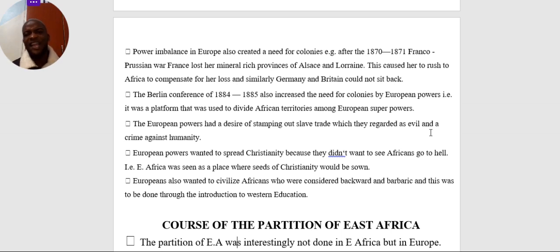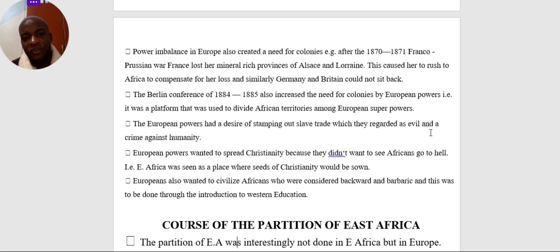So after years and years, Bismarck was so strategic and diplomatic that he used the logic of calling France to help him in the 1866 Austro-Prussian War. And he promised her the southern parts of Germany. But yet Bismarck was using this as a technique of restoring the former territories that belonged to their country. So France, after losing Alsace and Lorraine, had to look for areas of compensation, and there was nothing else apart from even coming to East Africa. So France came to East Africa to compensate herself after the loss of Alsace and Lorraine.